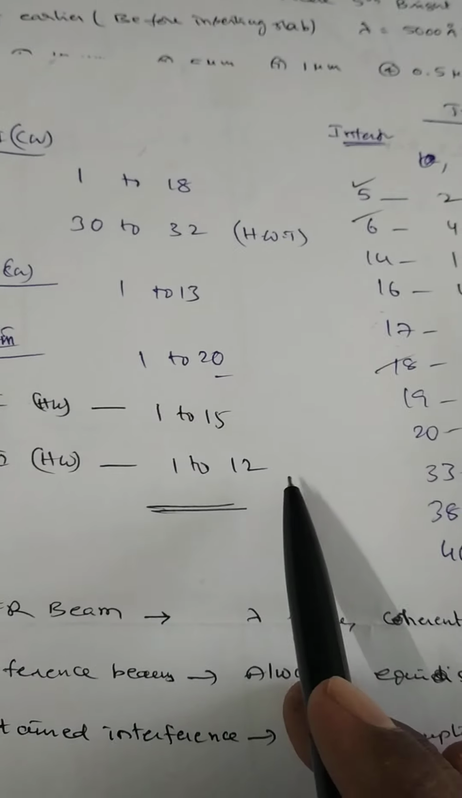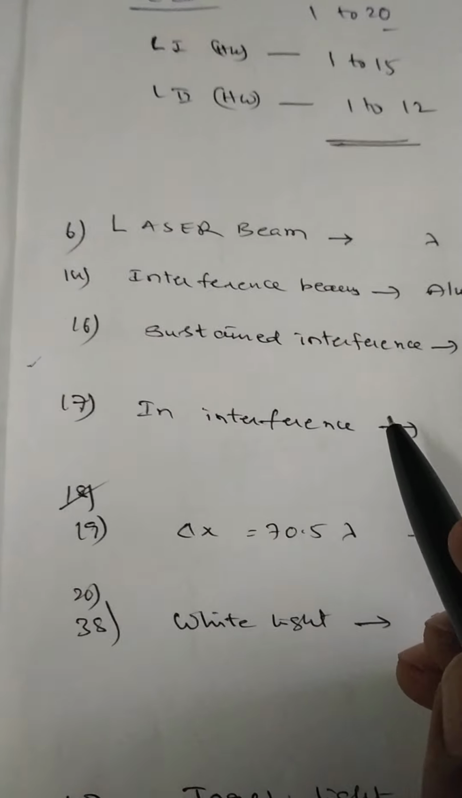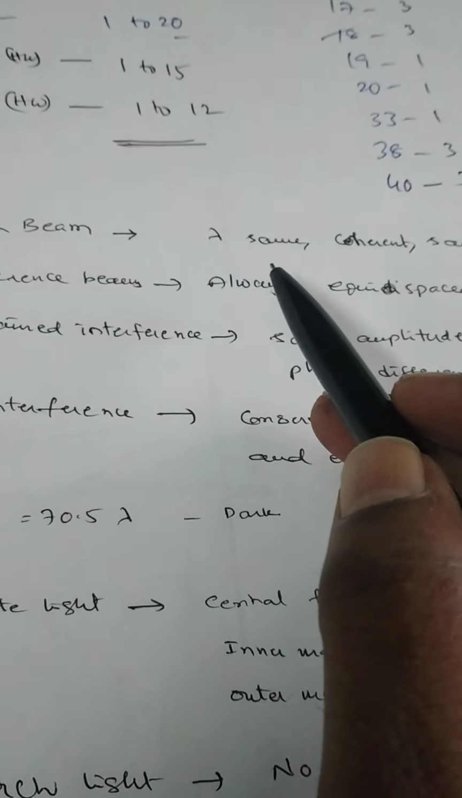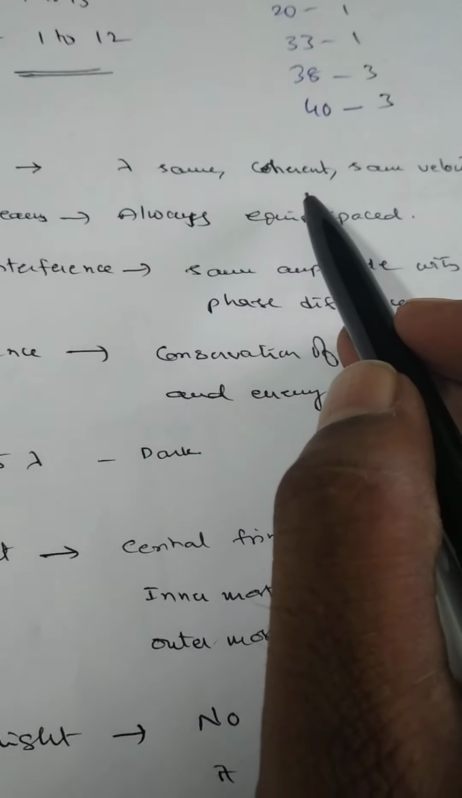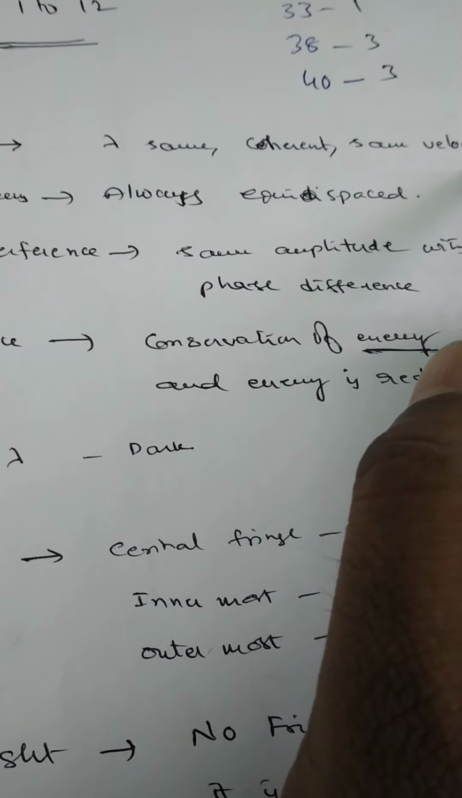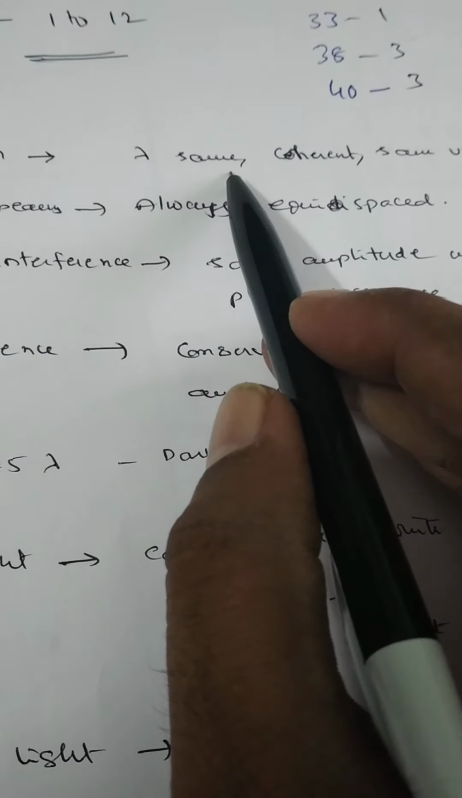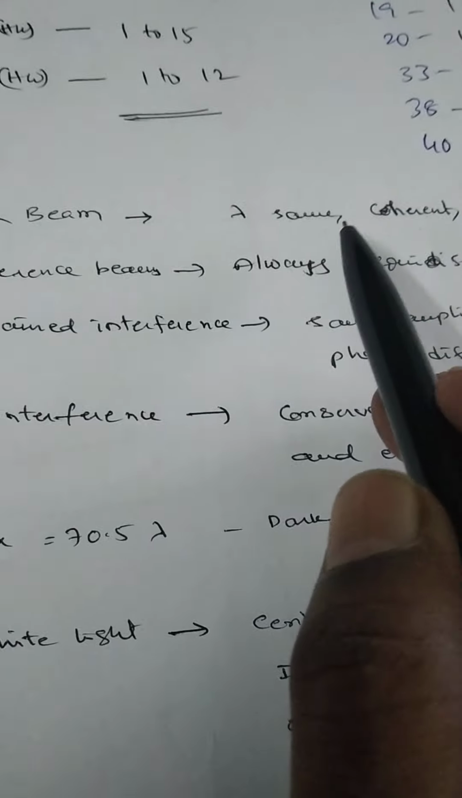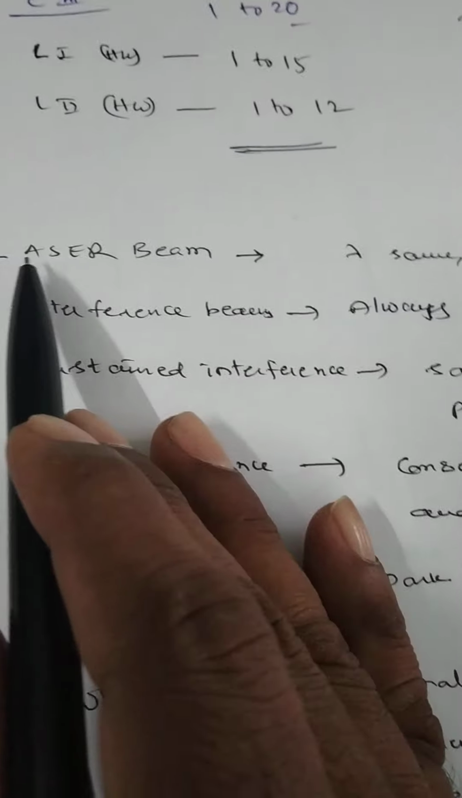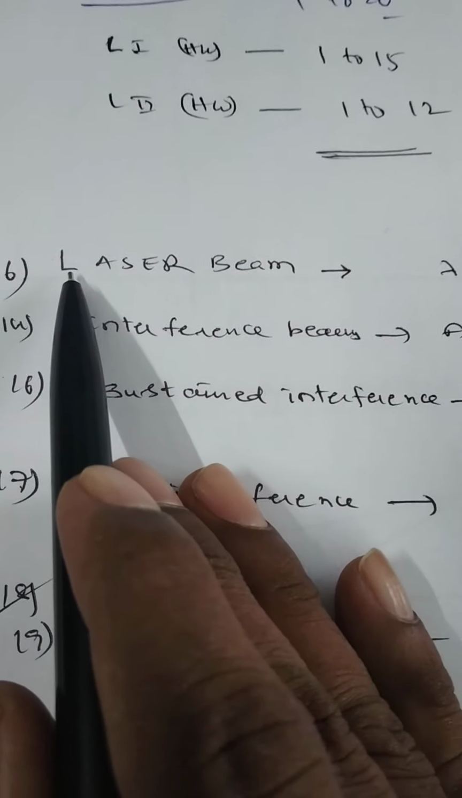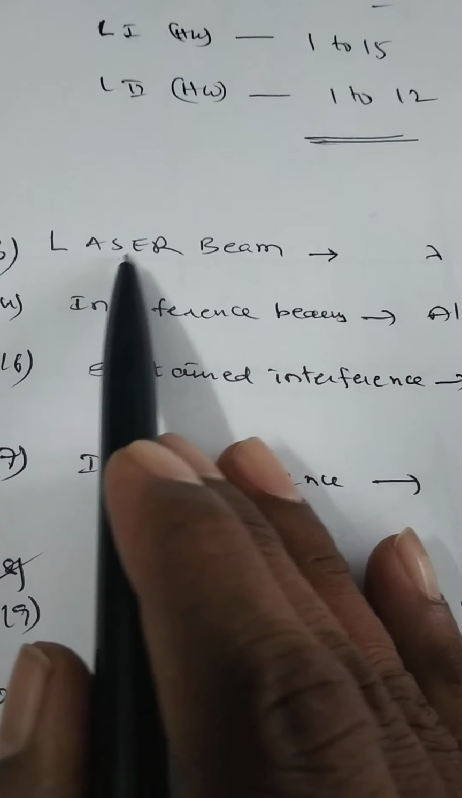Okay? Here also there are some theoretical questions, theoretical bits in your material. Laser beam means lambda is constant, coherent, and also moving with the same velocity. If any two light rays have the same lambda, are coherent and have the same velocity, then they are called laser lights. Laser means light amplification by stimulated emission of radiation.